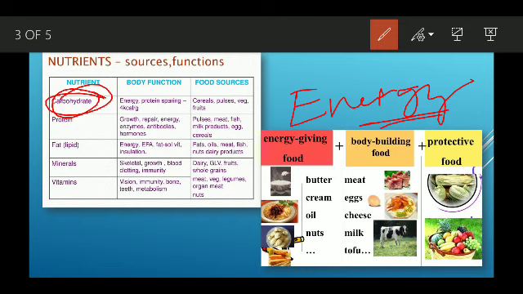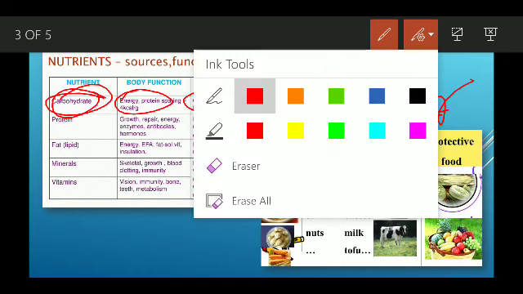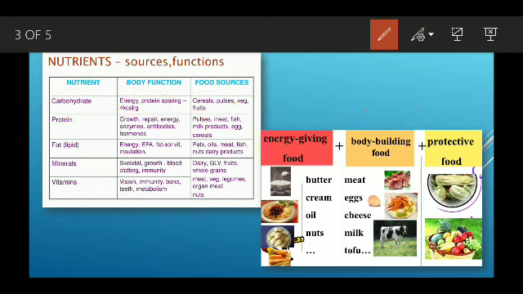So you can see here, where we get this carbohydrate: mostly from cereals like barley, wheat, rice, and then pulses, then vegetables and fruits. Then the next is protein.